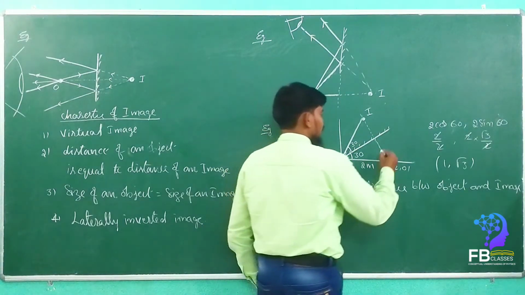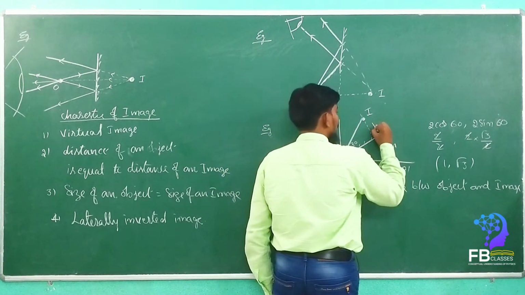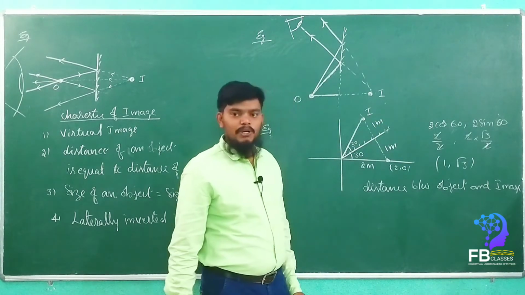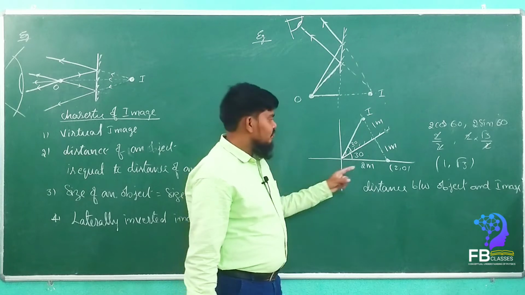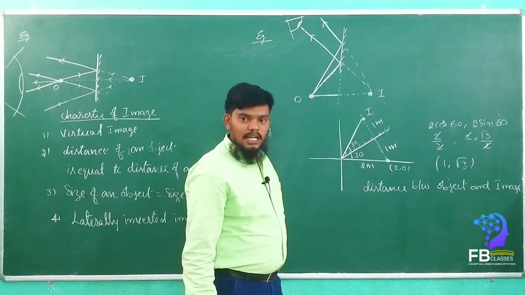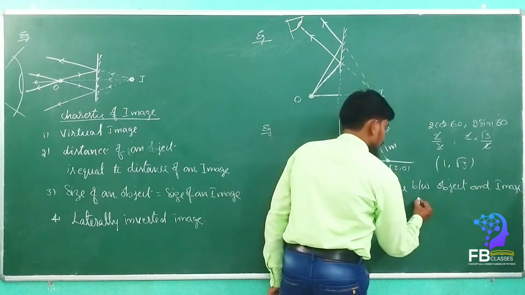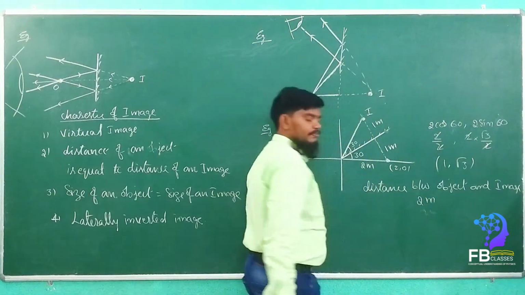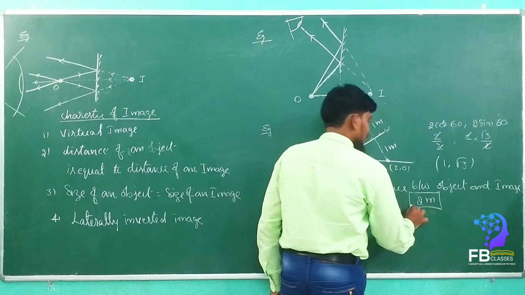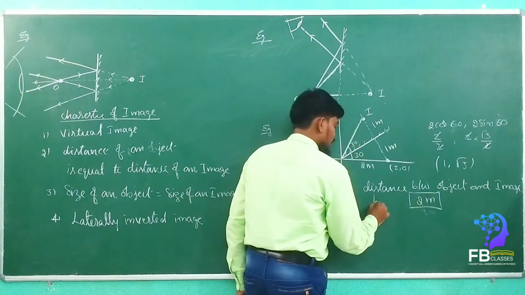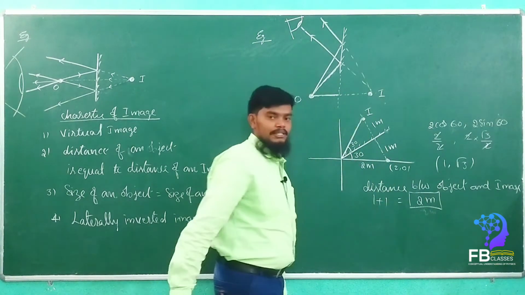So it is on 1 meter, and this is also 1 meter. Are you getting my point? Yes, sir. Do you understand? Yes or no? Yes, sir. So 1 meter, 1 meter. Total is 2 meters. So how much is it? 2 meters. Are you getting my point? Yes, sir. Understand clearly? It is 2 meters. So how did it come? 1 plus 1 is equal to 2 meters.